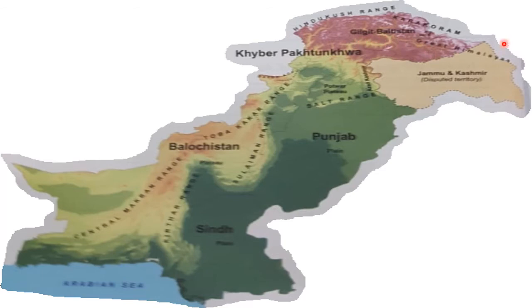A-Z-A-D, Azad, K-A-S-H-M-I-R, Kashmir. Then we also have the Arabian Sea at the south of the map of Pakistan, A-R-A-B-I-A-N, Arabian, S-E-A, Sea.